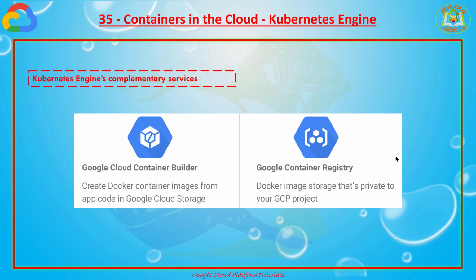Container Registry only charges for the Cloud Storage and network egress consumed by your Docker images. If you see here, Google Cloud Container Builder creates a Docker container image from app code in Google Cloud Storage, and the Google Container Registry Docker images are stored privately to your GCP projects. That is about the Kubernetes Engine complementary services.